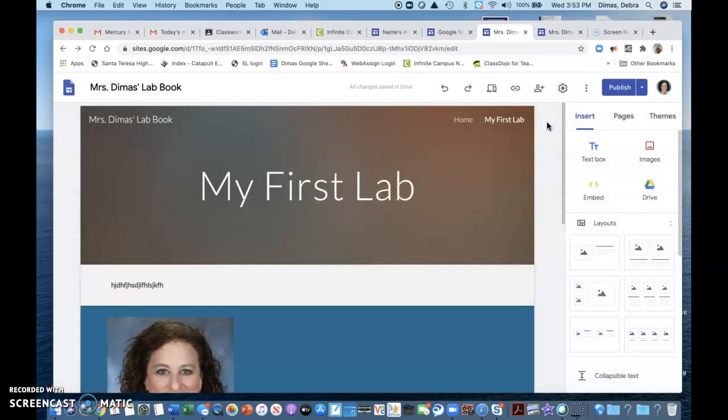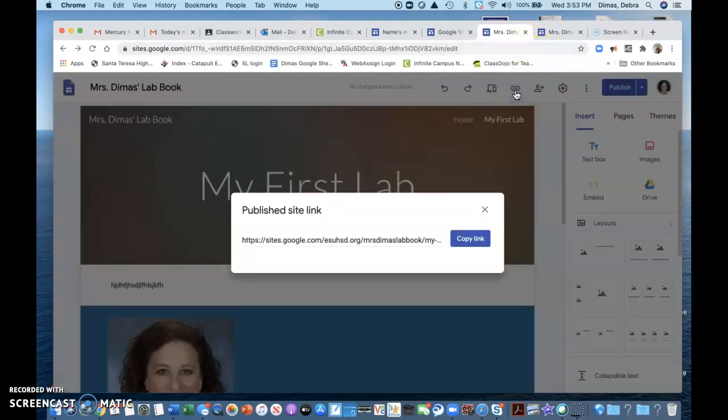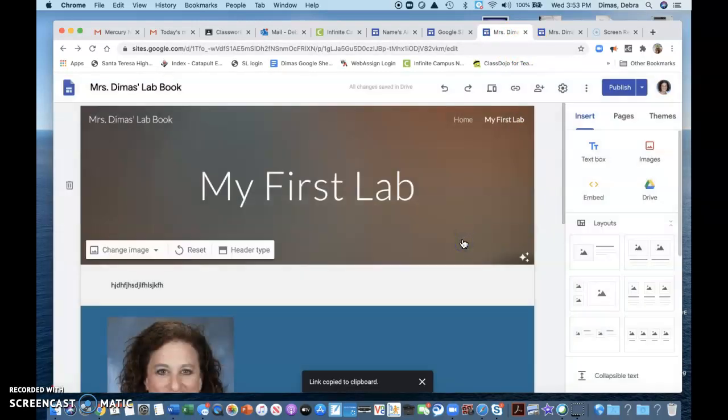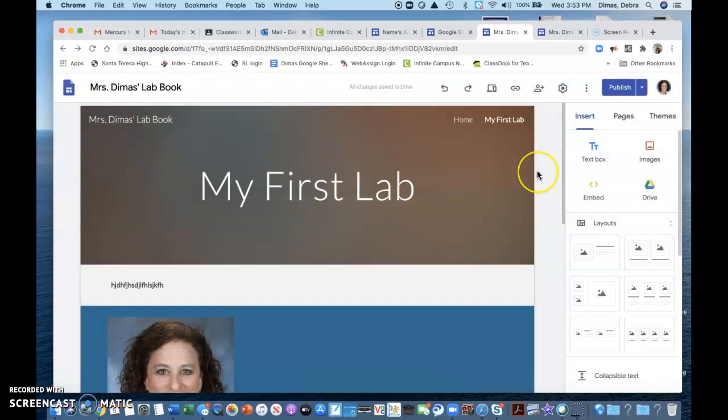You can just simply upload it to your Google Classroom. Probably the easiest way is through that link. I haven't done it but I'm pretty sure that'll work if you just copy the link and you can upload that link to Google Classroom for me to grade it when you're ready for me to look at it. Hopefully that will help you figure out how to do this. And again, we'll go over the specifics for the lab later. This was just to learn how to navigate and make your own site.